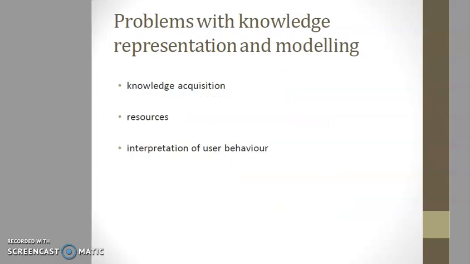Next is problems with knowledge representation and modeling: knowledge acquisition, resources, and interpretation of user behavior. Knowledge representation is the central issue in adaptive help systems, but it is not without its problems.